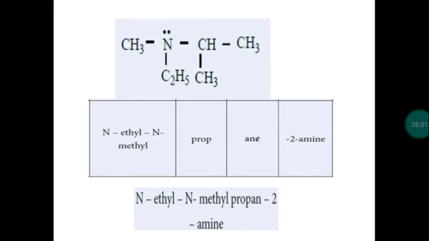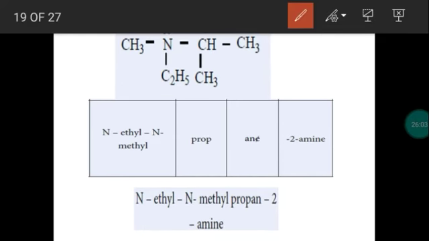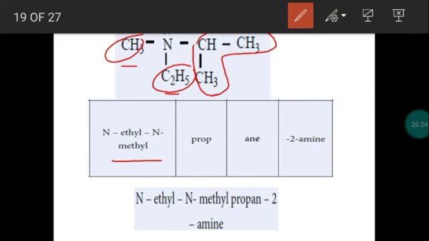And another tertiary amine. So here we have a methyl, ethyl, isopropyl, so 3 alkyl groups. The isopropyl group has more carbon atoms, so this is selected as the longest chain. And we have 2 substituents, one methyl and another ethyl. So N-ethyl, N-methyl. We follow alphabetical order, so it is mentioned as N-ethyl and N-methyl.